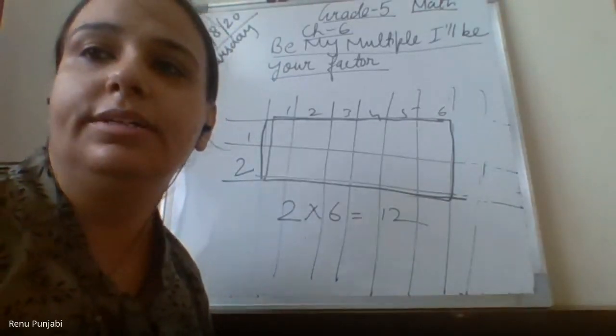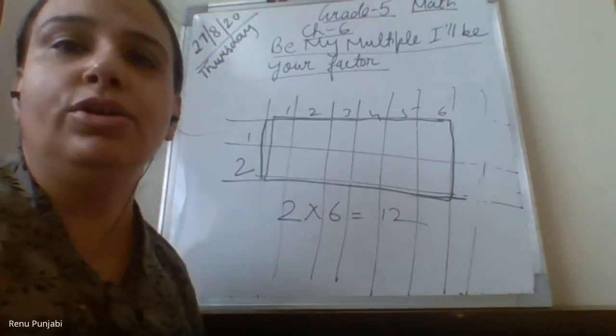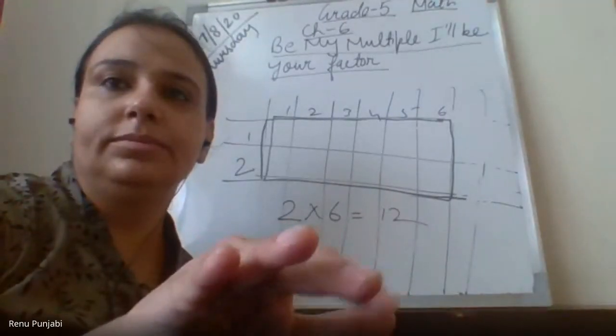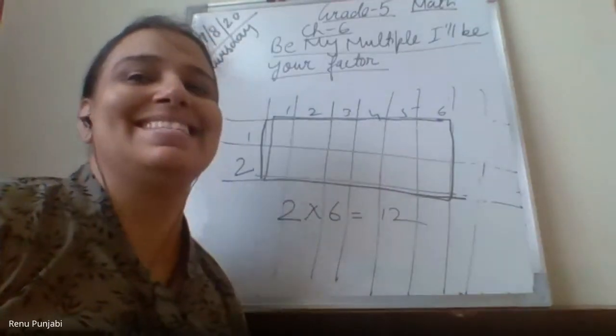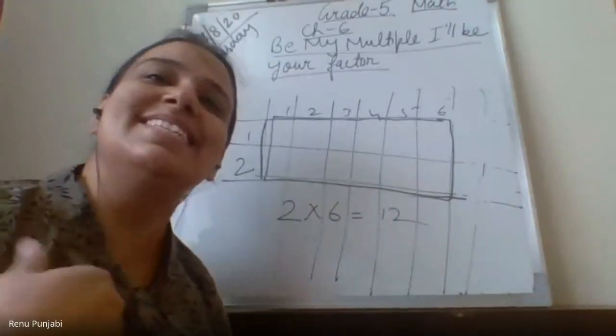Yes, very good. So children, you understood. Ma'am, there can be more, like 12 columns and 1 row, 1 column and 12 rows. 3 columns and 4 rows, 4 columns and 3 rows, 6 columns and 2 rows, and 2 rows and 6 columns. Ma'am, I have done this only.